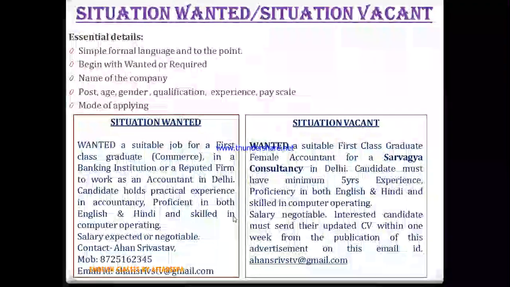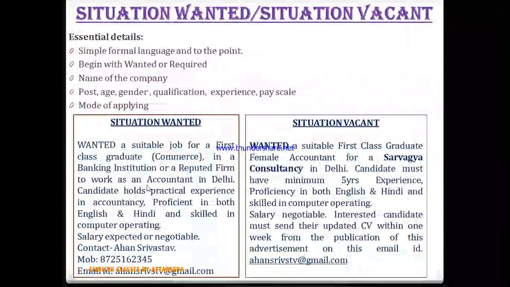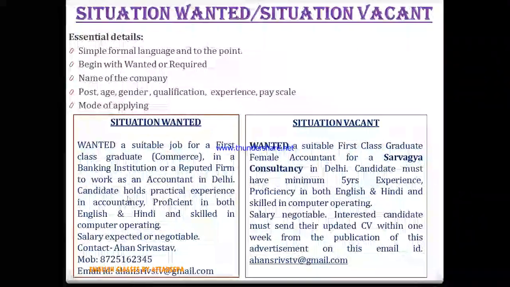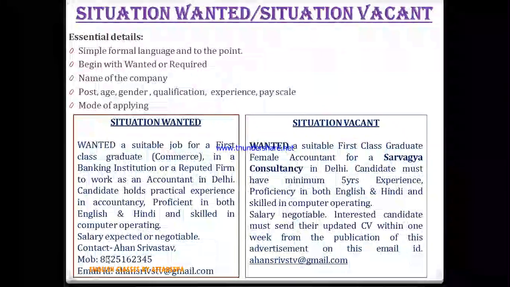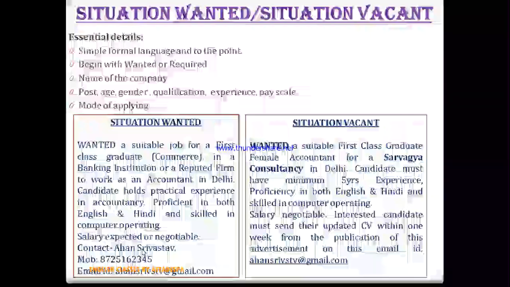Mode of applying. Now, when you are putting an advertisement in situation wanted, you are seeking a job. Now people have to contact you, right? When they get to read your advertisement, if they want a candidate like you, they will call you. So what should be the mode of contact? If you want to get a call from them, you will provide your mobile number here and email address, which is required, right? So these two things you can provide here with your name.